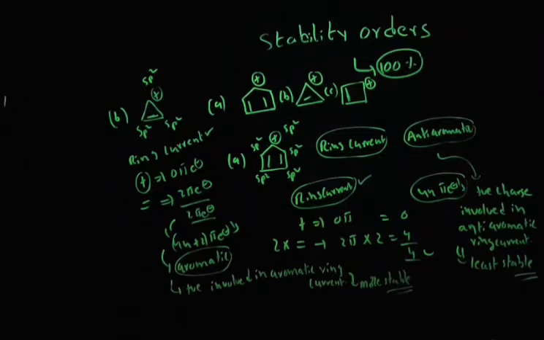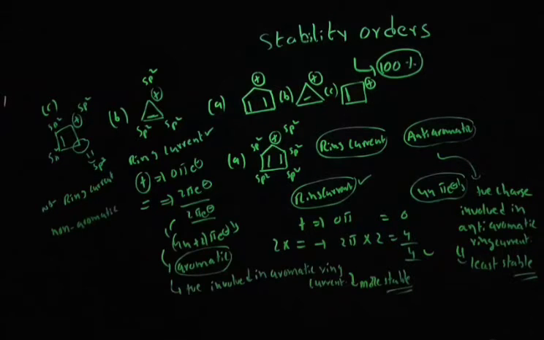Let's discuss option C. Clearly you can see the carbocation is there, again sp2, double bond sp2, double bond sp2, but this carbon is an sp3 carbon. It contains neither negative charge nor positive charge. If the compound contains at least one sp3 carbon, there will be no ring current. No ring current means, according to Huckel theory, it is neither aromatic nor anti-aromatic. Such compounds are known as non-aromatic compounds.